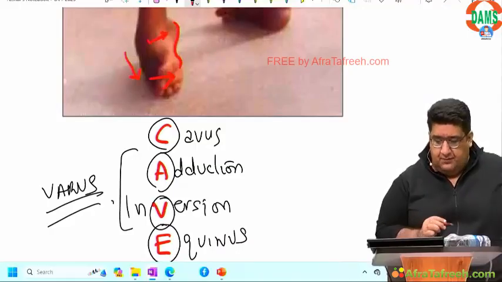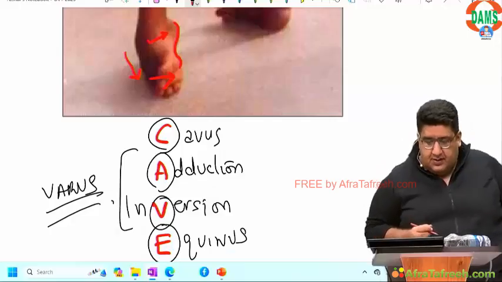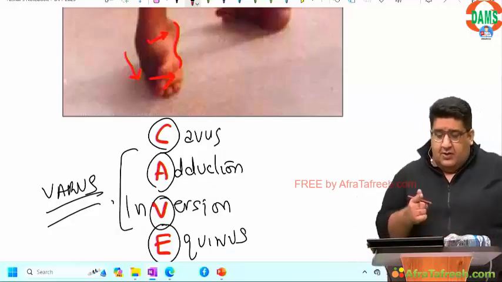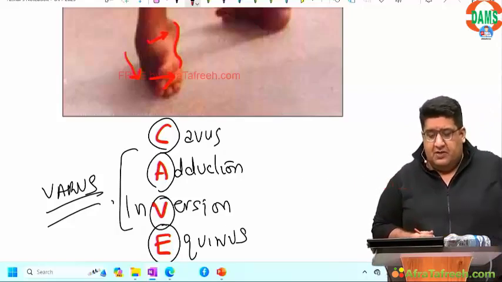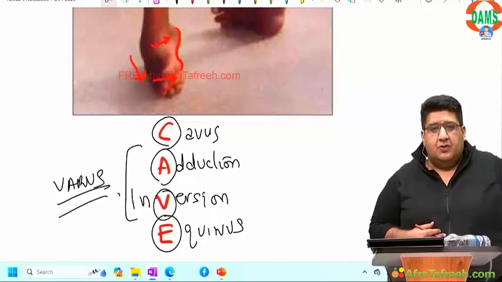This is equinus. Vishal Pawar, our center coordinator, also watching lecture. Wow, which center is this? Make sure that he fills the form for NEET PG whenever it is out. Done? Yes or no?